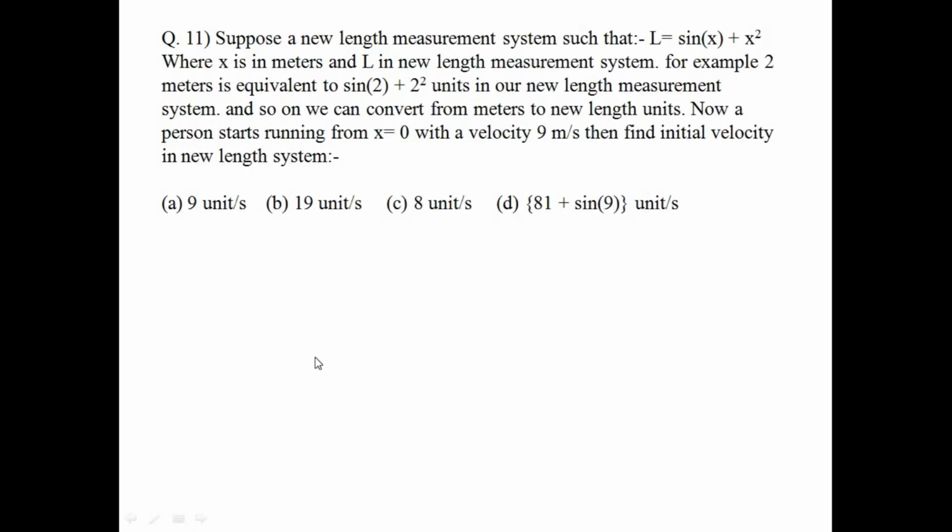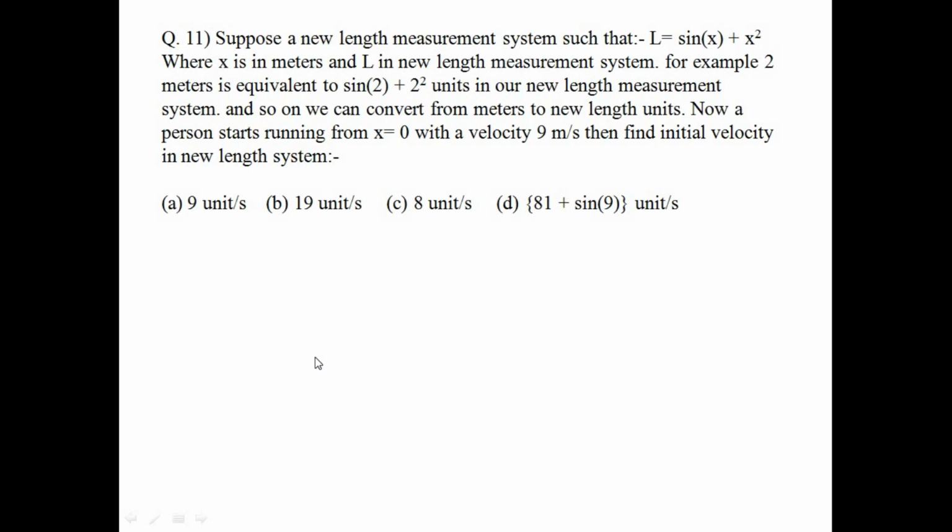Now coming to question number 11. Suppose a new length measurement system such that L equals sin x plus x squared, where x is in meters and L is in the new length measurement system. An example is also given: 2 meters is equivalent to sin 2 plus 4 units in our new length measurement. Now the actual question is, if a person starts running from x equal to 0 with a velocity of 9 meters per second, find the initial velocity in the new length system.